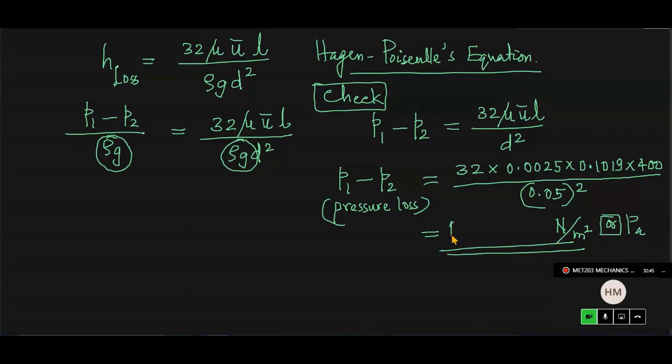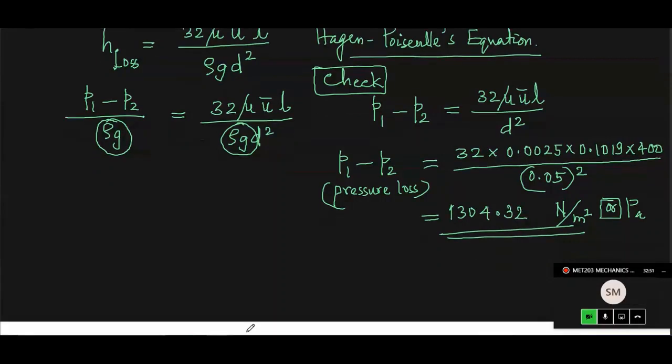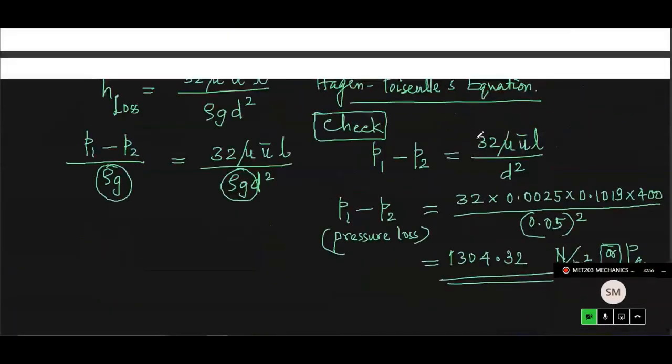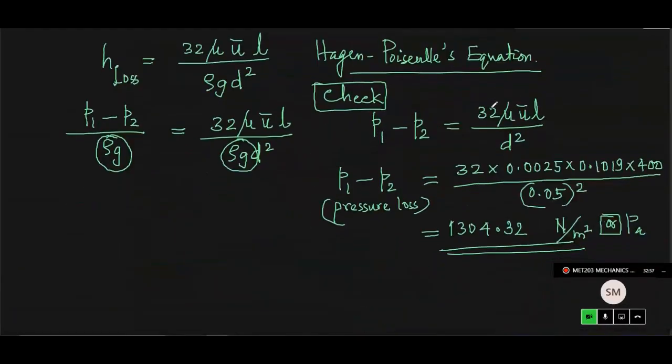1304.32. Okay, see this? That is exactly the other one, the same one. It is only a question of decimal accuracy, but the answer is correct. See this, you can get it from Hagen-Poiseuille's equation also.